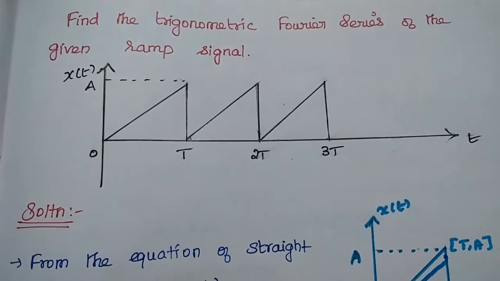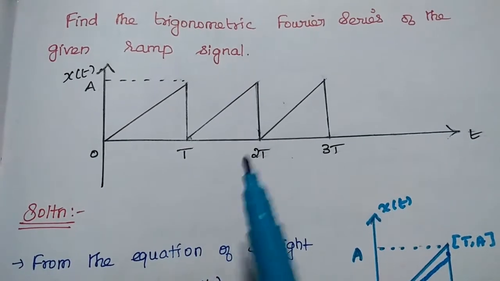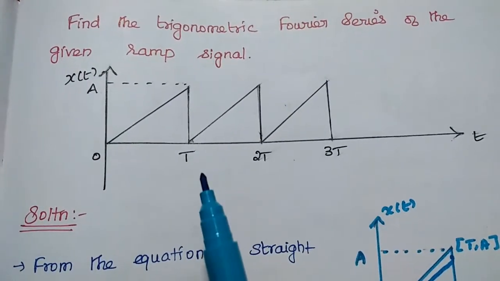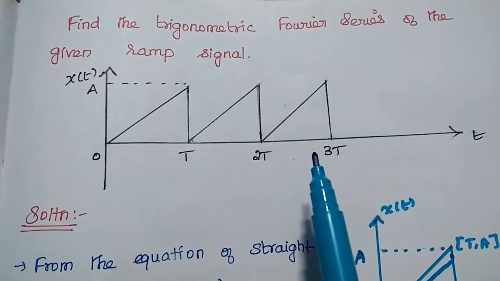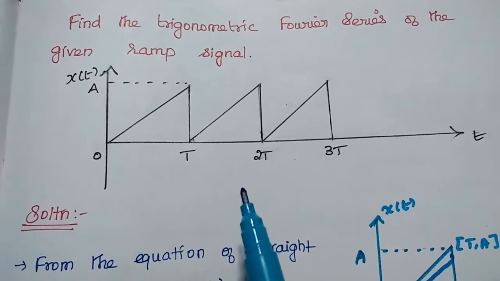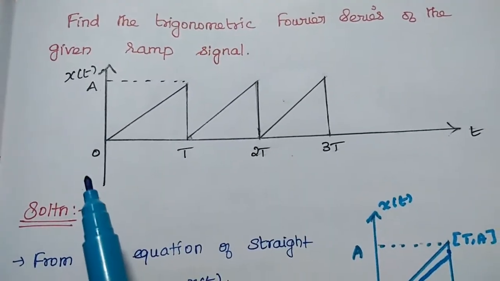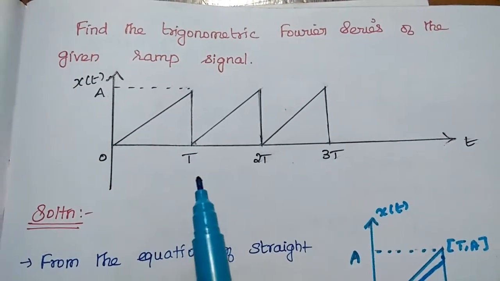The problem is to find the trigonometric Fourier series of the given ramp signal. This is the given signal. So they have given us the diagrammatic representation of the signal x of t. So from this we are going to get the values and mathematical expression for this x of t. So here this is a periodic signal.